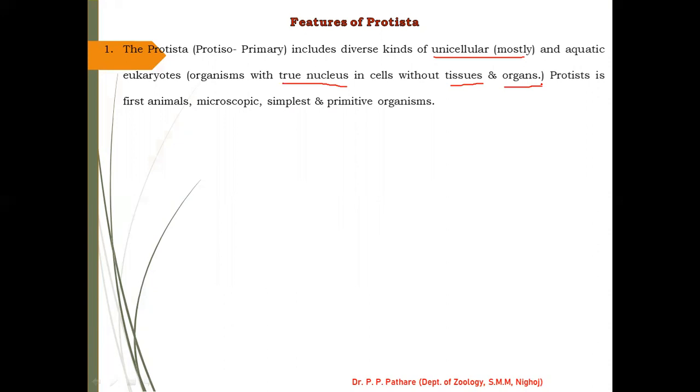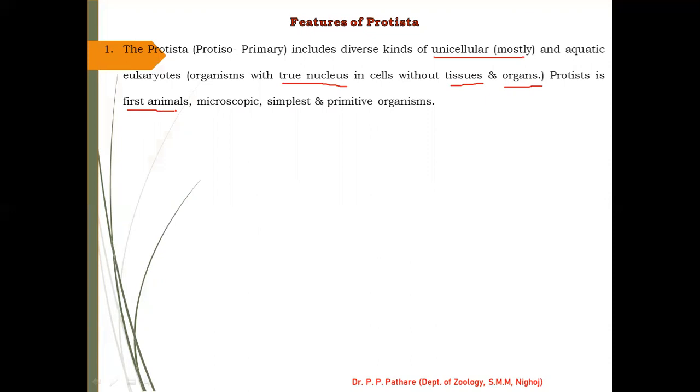I have already given the information about what a protist is, or why you can call it a protist. The protist is the first animal, meaning this group of organisms came first on this earth.